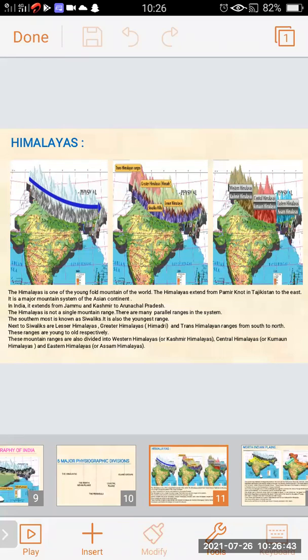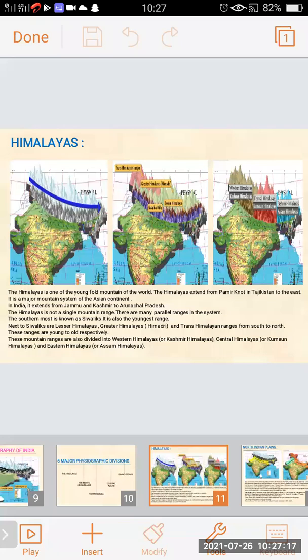Next to Shivalik are Lesser Himalayas. In the second map, we can see the mountain ranges indicated with different colors and the names are also given. So next to Shivaliks are Lesser Himalayas, Greater Himalayas, also called Himadri, and Trans-Himalayan ranges from south to north.